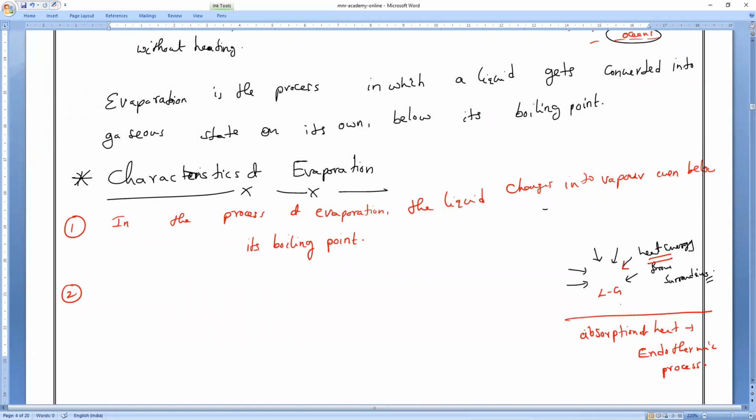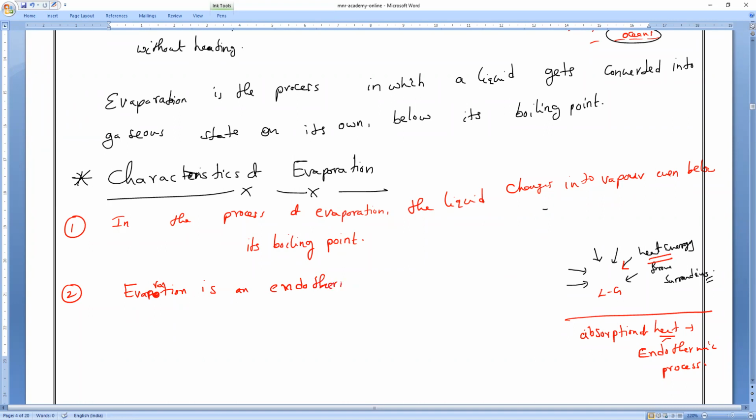Absorption of heat is called an endothermic process, and an endothermic process always leaves cooling. So is evaporation an endothermic or exothermic process? Evaporation is an endothermic process.